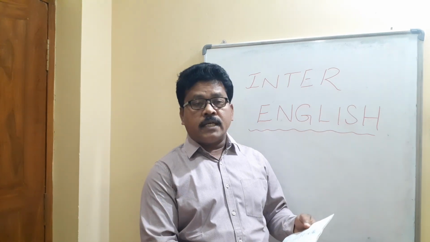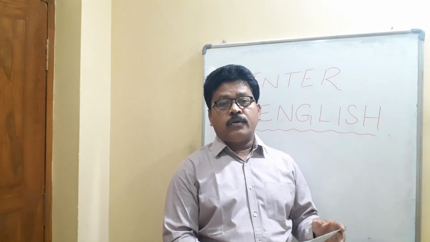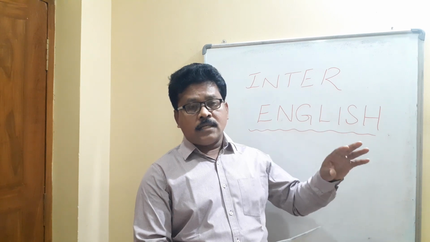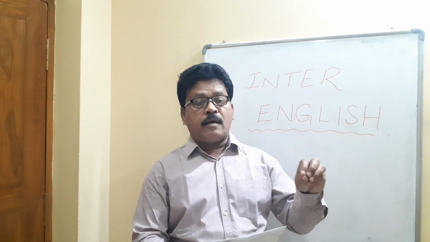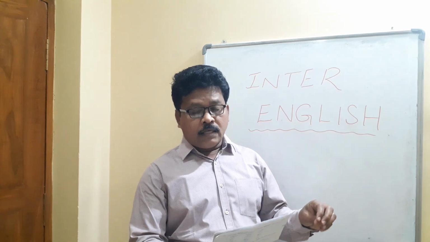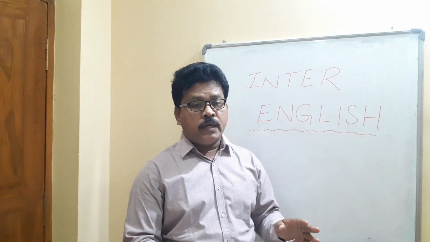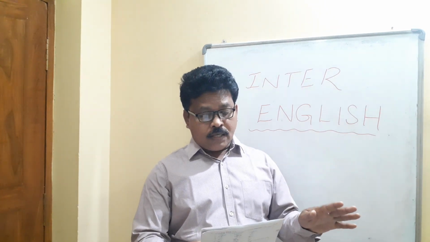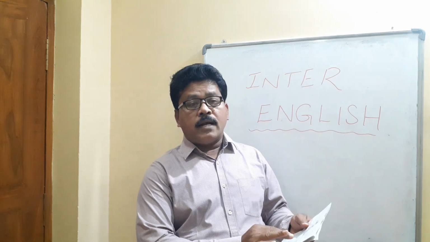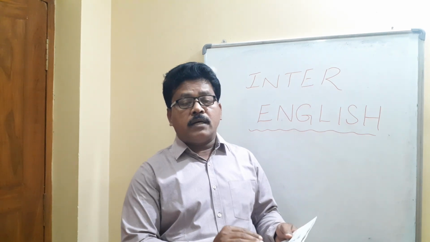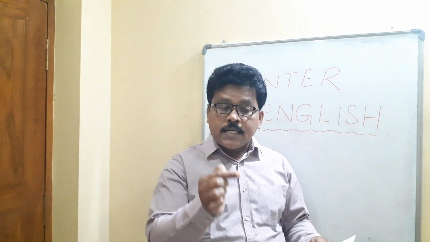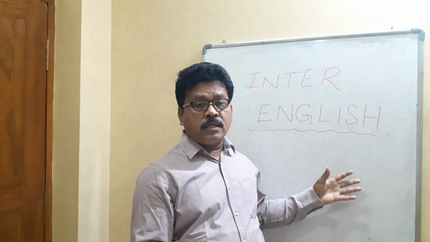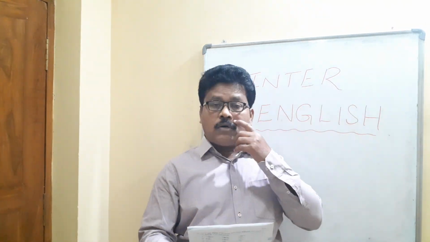So we begin with section A, annotations. Suppose you write the name of the lesson and the name of the author in a sentence, provided there are no grammatical and spelling mistakes, then they are giving 2 marks out of 4. If you identify the name of the lesson and name of the author, they are giving 2 marks. For example, the above given lines are taken from the lesson My Mother, written by APJ Abdul Kalam. If you write this sentence also, they are giving 2 marks. And if you are writing context and explanation, they are giving full marks. Annotation, they are giving 4 out of 4.